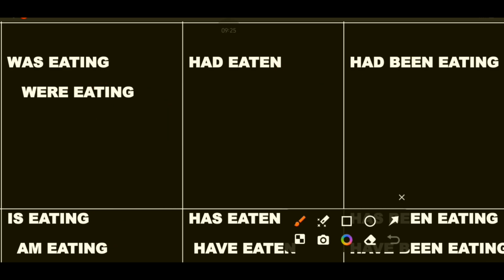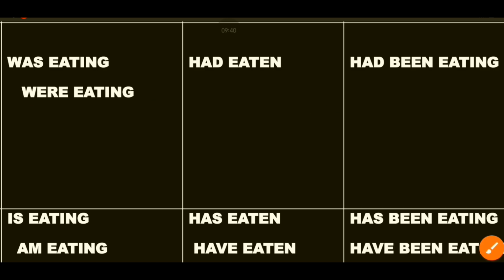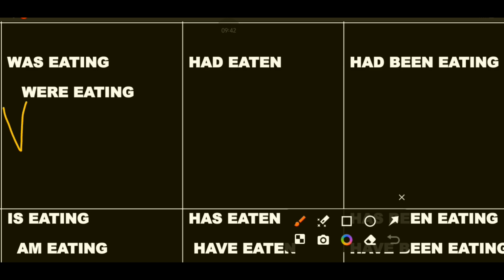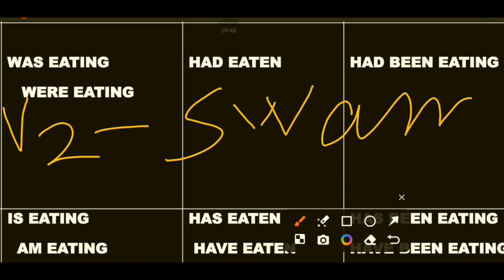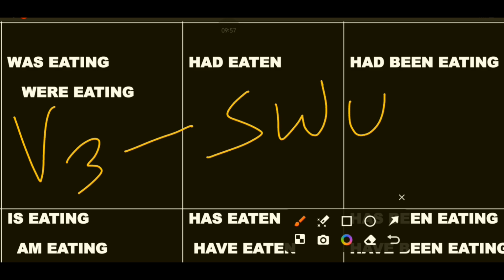We can take another verb, for example, swim. Very interesting. Swim, S-W-I-M, is V1. V2 is swam, S-W-A-M. And V3, the past participle, is swum. These things will come to you with practice only. You have to memorize these and keep practicing the worksheets which I keep giving to you from time to time.